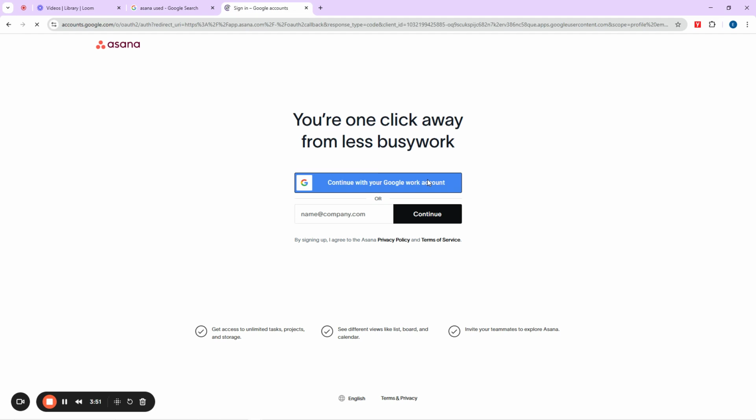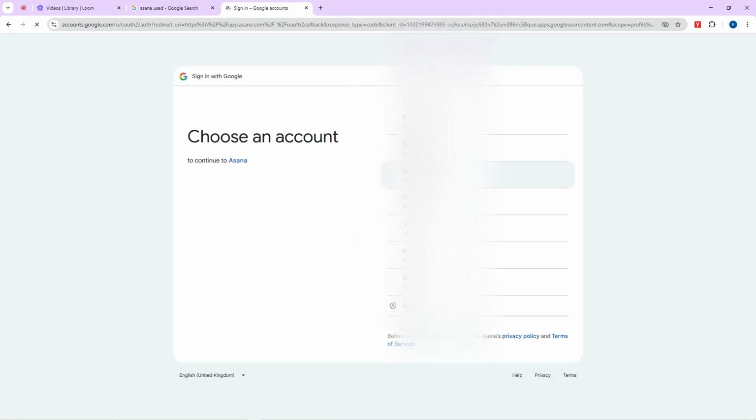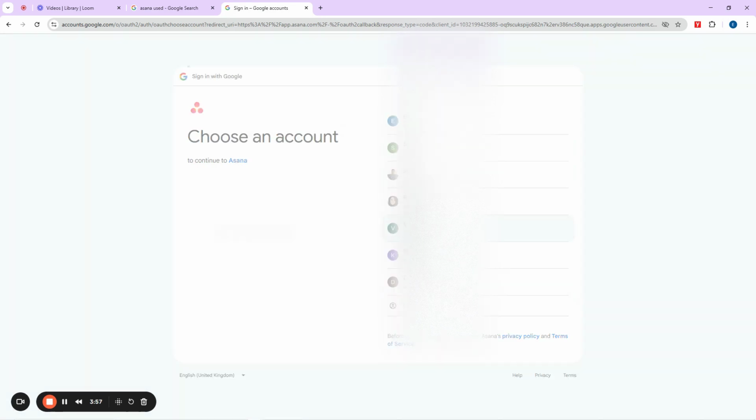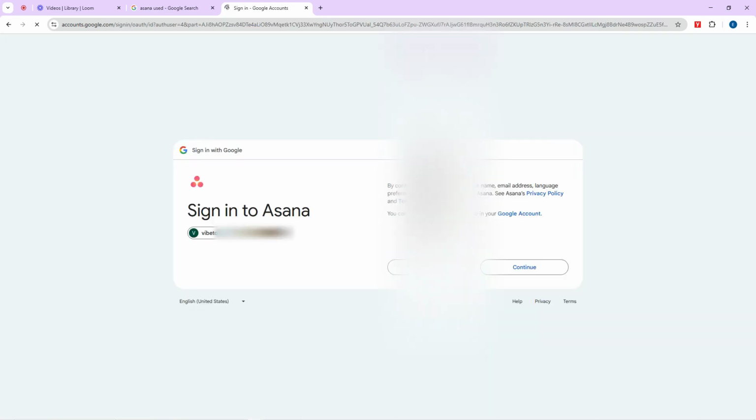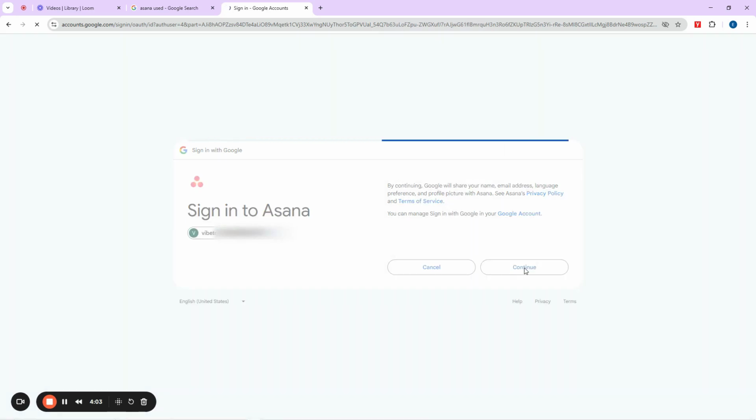So click here and sign up with your Google account. Considering we have been doing everything here with a Google account, you need to click on the email you want to use, and then it will bring you here and ask you to continue. Of course, you're going to continue, and the next thing is